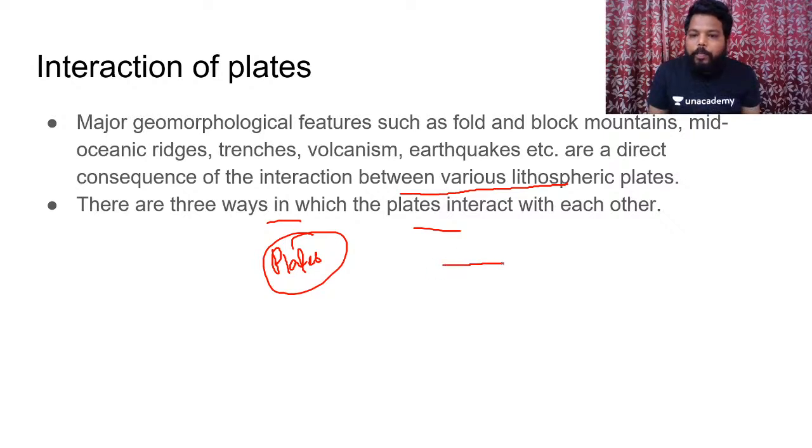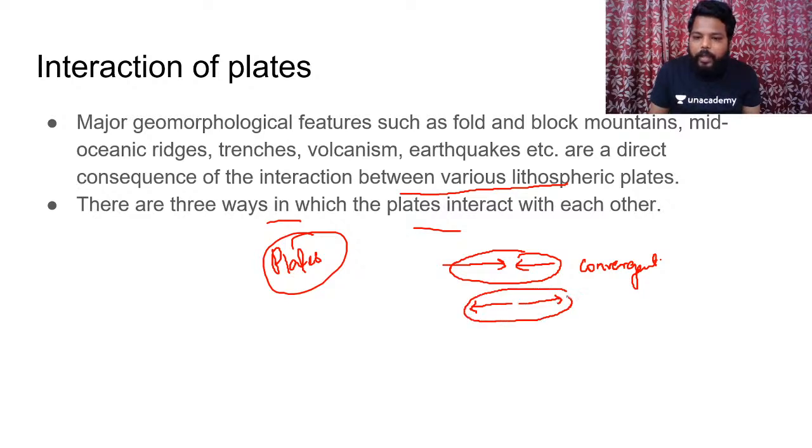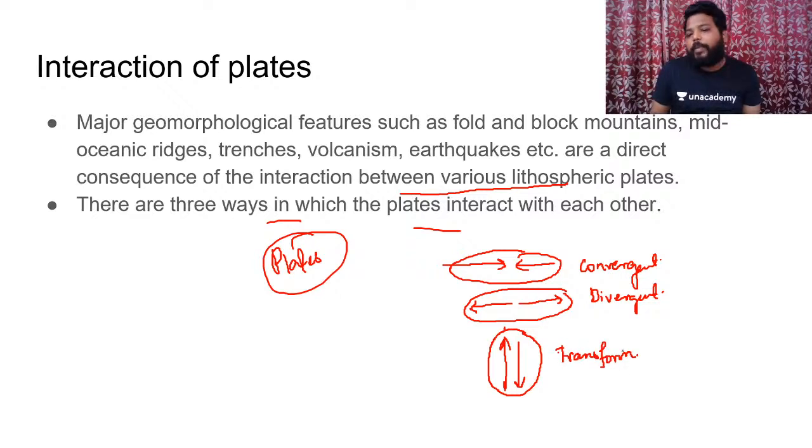Simply, when two plates are coming towards each other, they are convergent plate boundaries. I'll give a detailed description of this within a few minutes. Before that, you just have an outline understanding of this. Clear? If the plates are moving away from each other, they are called divergent plate boundaries. And if plates are moving parallel to each other, but in opposite directions, they are called transform plate boundaries or transverse plate boundaries.